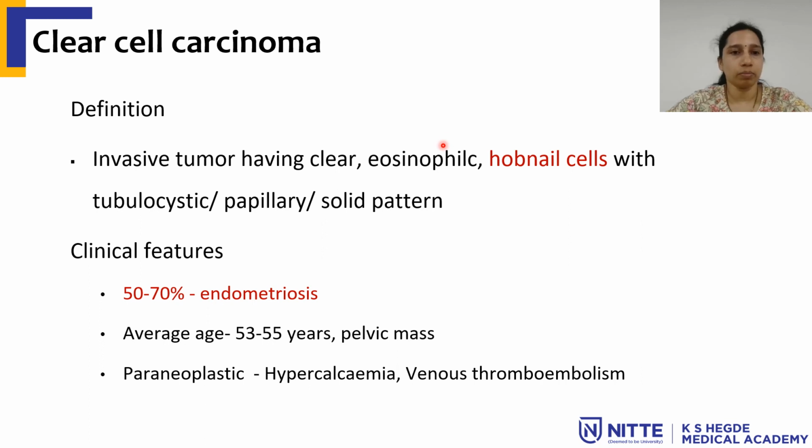The clear cell carcinoma, it is an invasive tumor having abundant clear cytoplasm, and the typical feature here is presence of hobnail cells. So they have tubulocystic or papillary or solid pattern, and 50 to 70% of these tumors are known to have association with endometriosis. Average age of presentation is around 50 to 55 years age group, and these set of tumors are known to have paraneoplastic syndrome like hypercalcemia or venous thromboembolism.